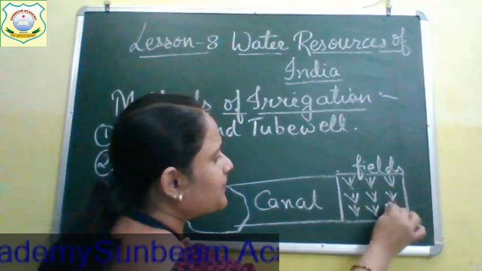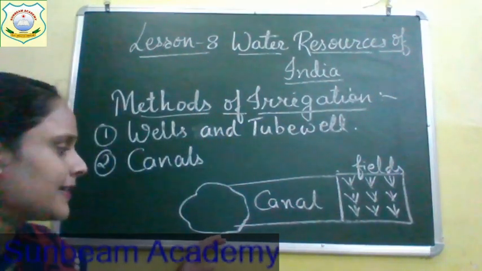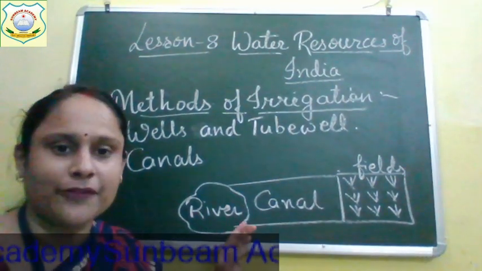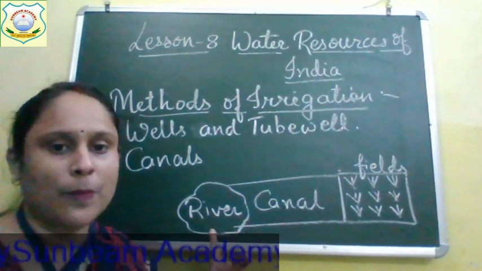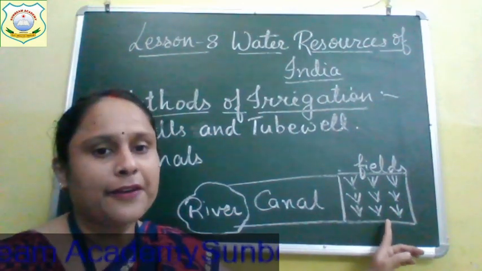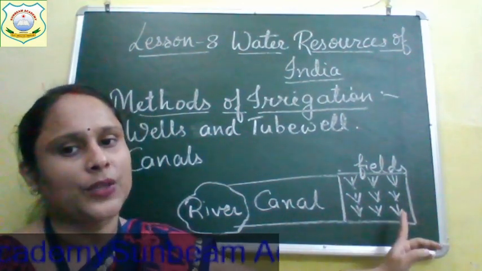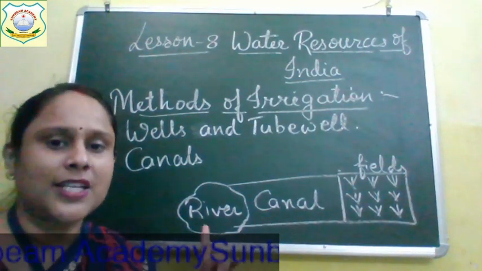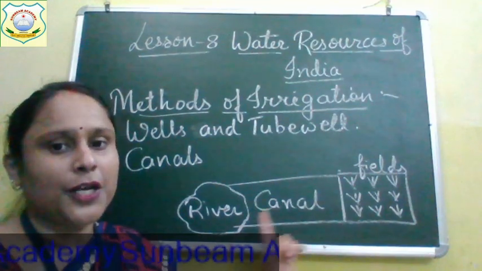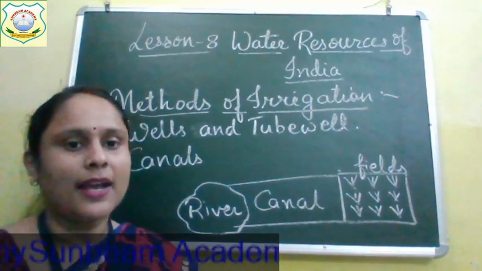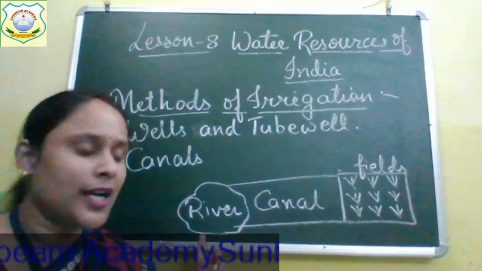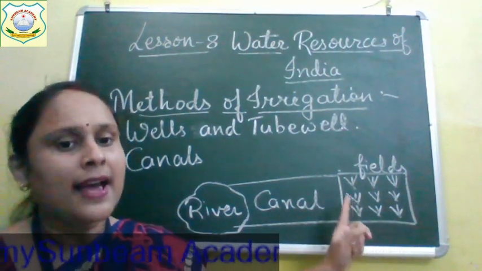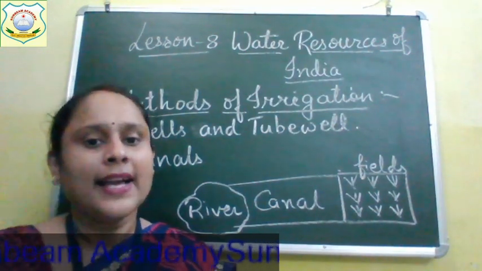Canals are channels which are dug from the river to the fields. The water is supplied to the fields. Water is supplied from the river to the fields where there is scarcity or where very little water is available for irrigation.